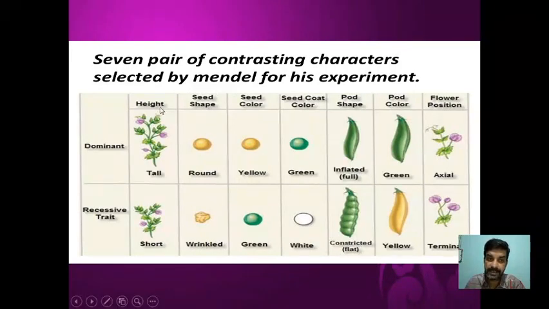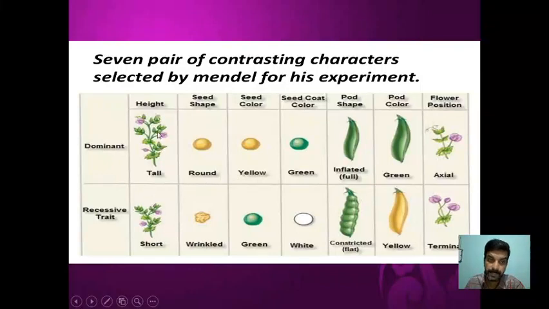Here, height is a character, seed shape is a character, seed color is a character. Sorry, this is the seed color, and this must be the seed shape, right? Not the seed coat, it is the seed shape. Then pod shape, pod color, flower position, right? So these are the 7 characters, and each character is showing 2 different traits.